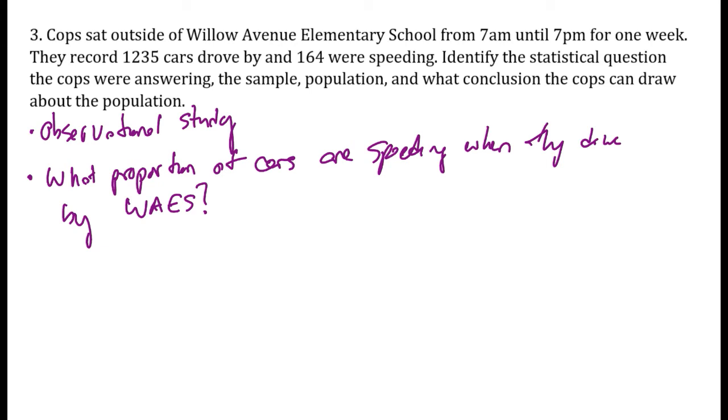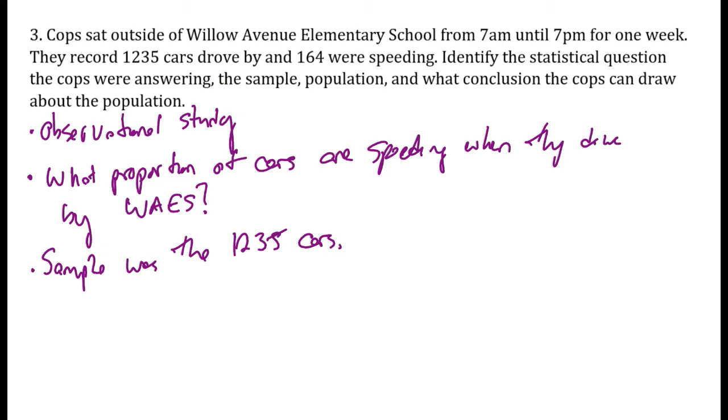What was their sample? Their sample was the 1,235 cars. That's their sample from that 1 week.